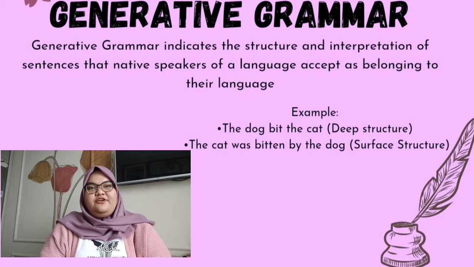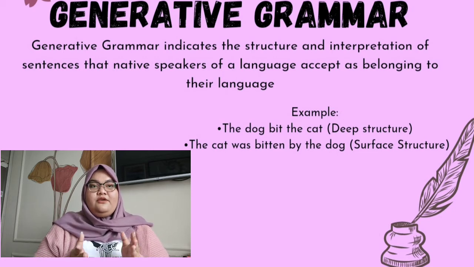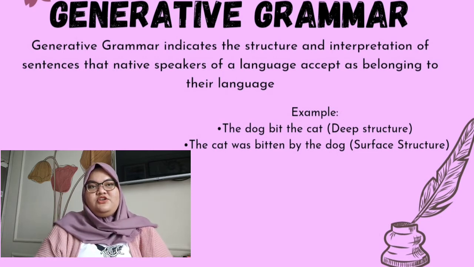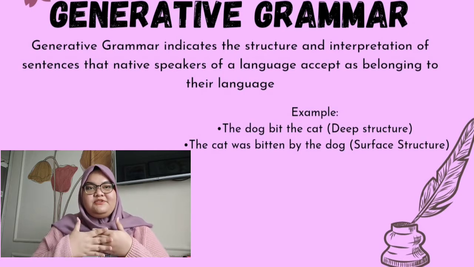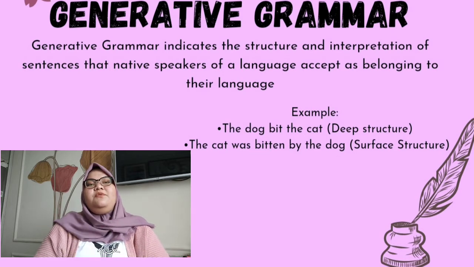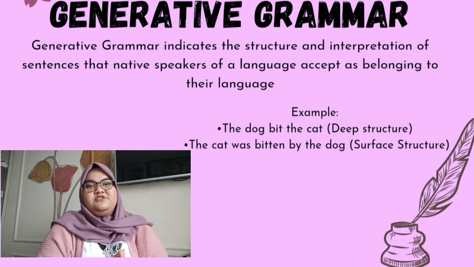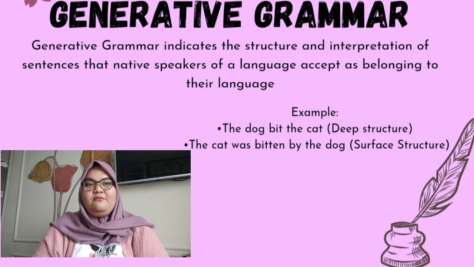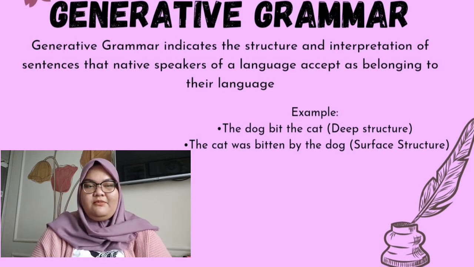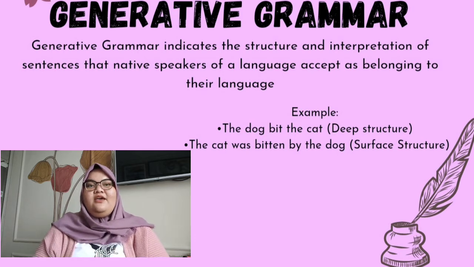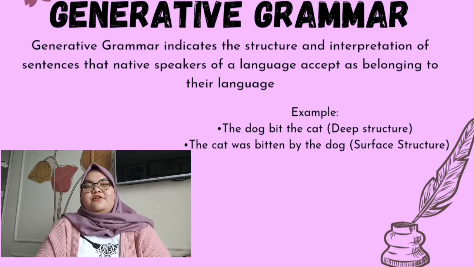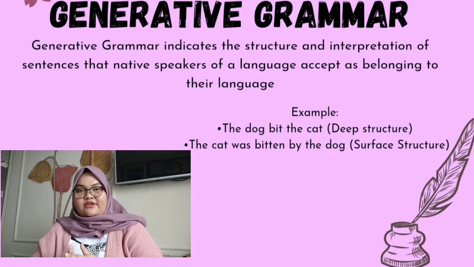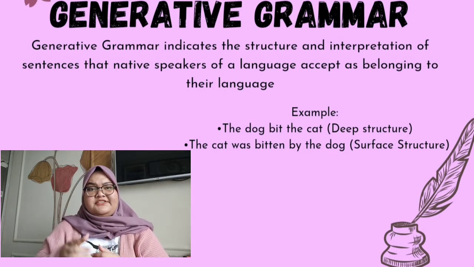In linguistics, generative grammar is a grammar, or the set of language rules, that indicates the structure and interpretation of sentences that the native speakers of a language accept as belonging to their language. Adopting the term generative from mathematics, Noam Chomsky introduced the concept of generative grammar in the 1950s. This theory is also known as transformational grammar, a term still used today, and this universal grammar comes from our innate language faculty. Generative grammar explains how language is generated by very few computational procedures in our minds.